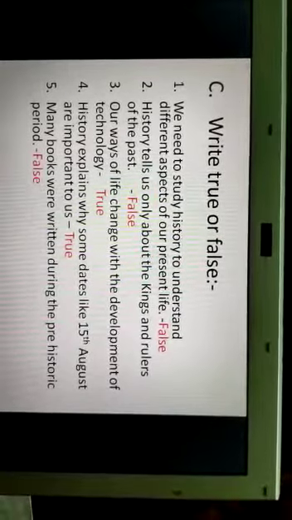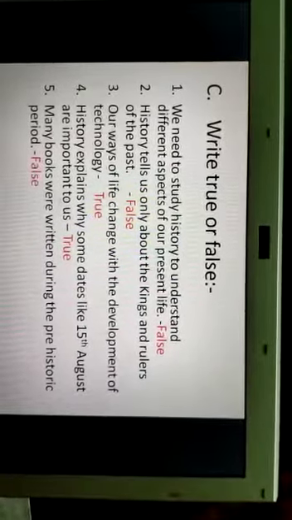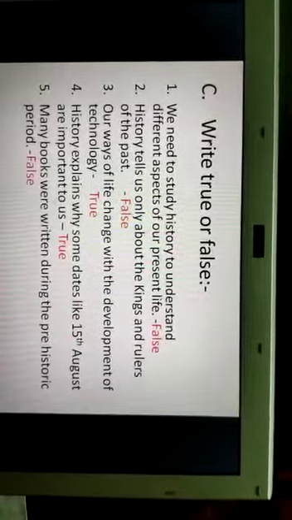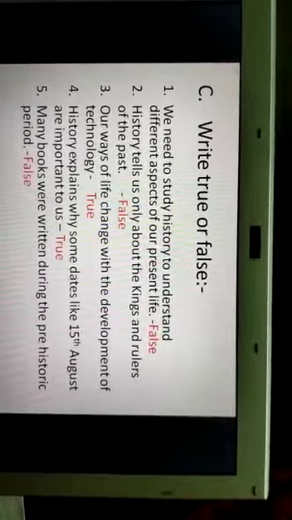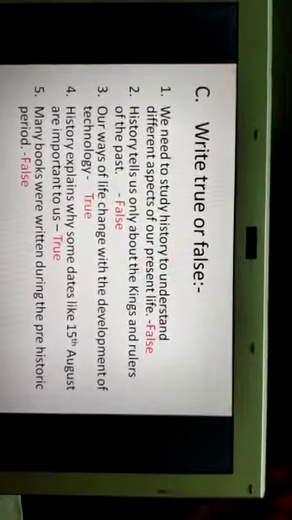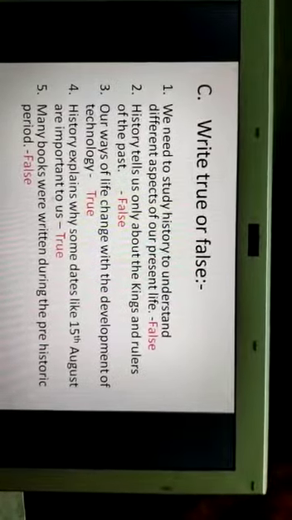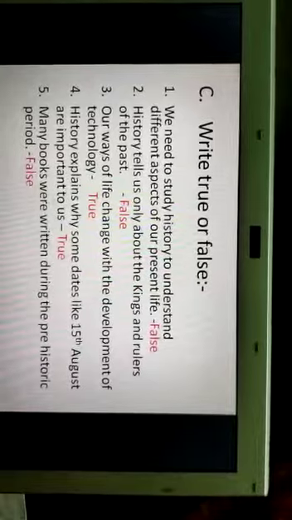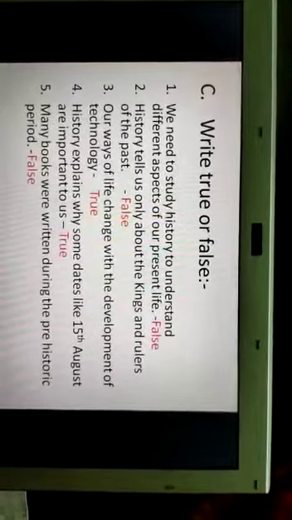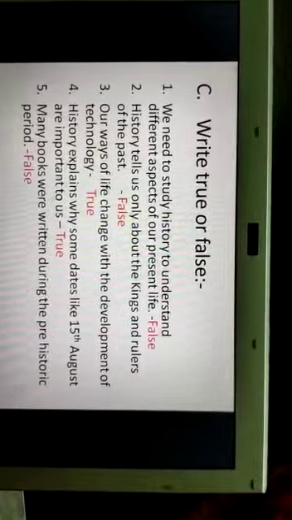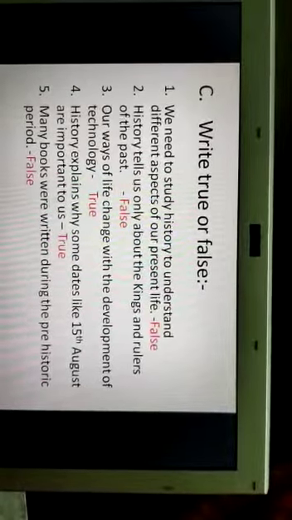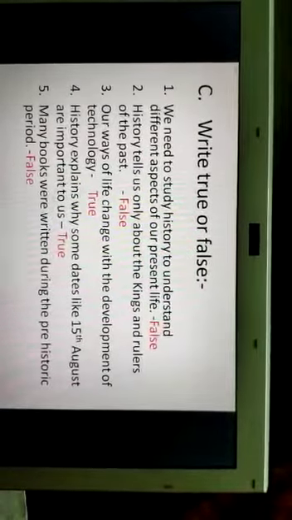First one, number 1, we need to study history to understand different aspects of our present life. So students, what it will be? It will be a false statement, because we need to study history to understand different aspects of our past life.